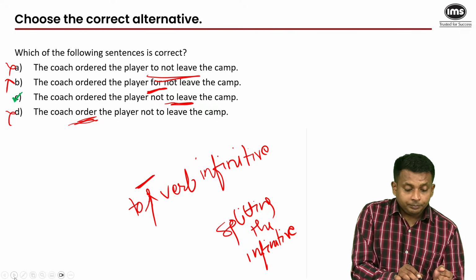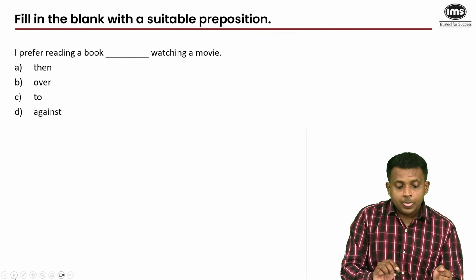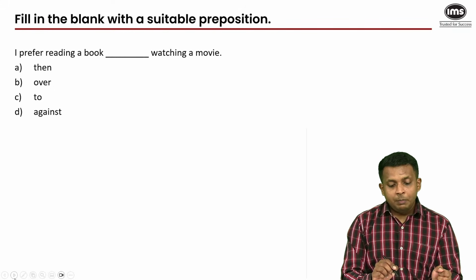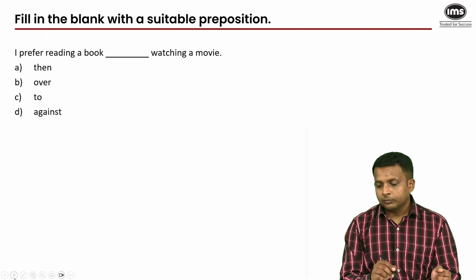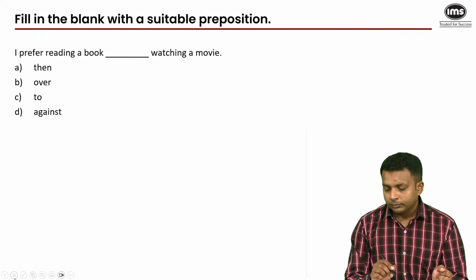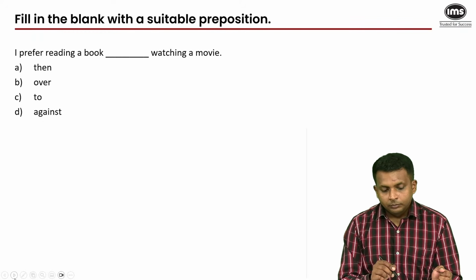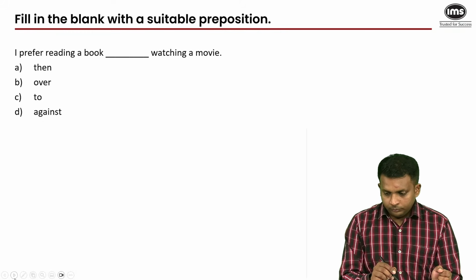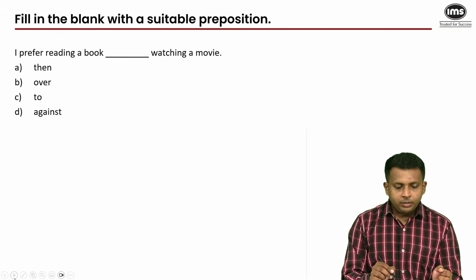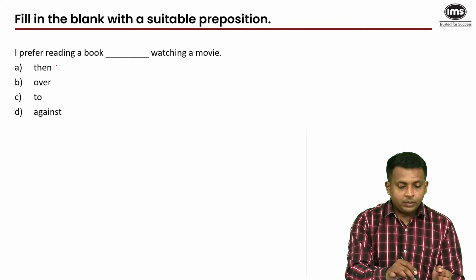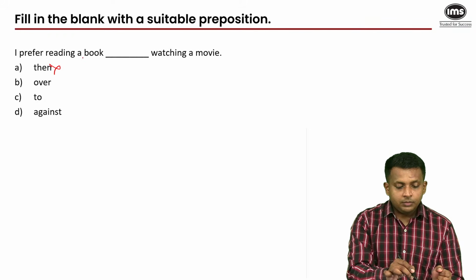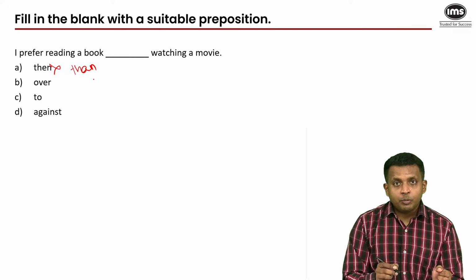Moving on. I prefer reading a book blank watching a movie. Now the rule here is very simple. Of course, you'd eliminate then here, but had this been than, that would have been a typical trap option.